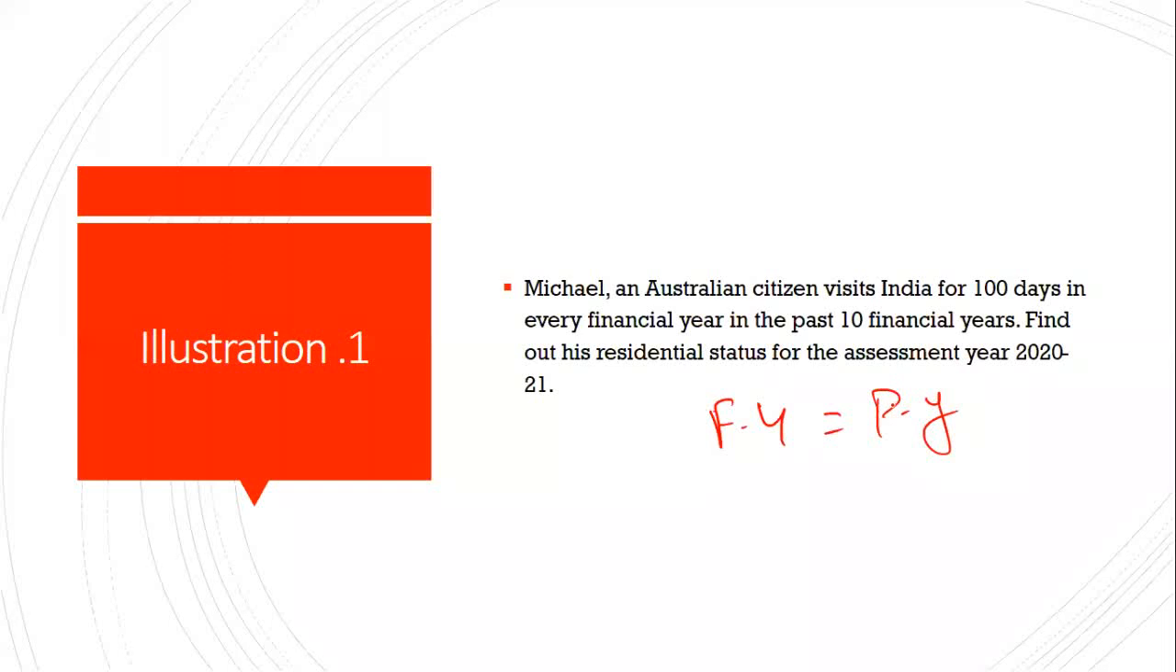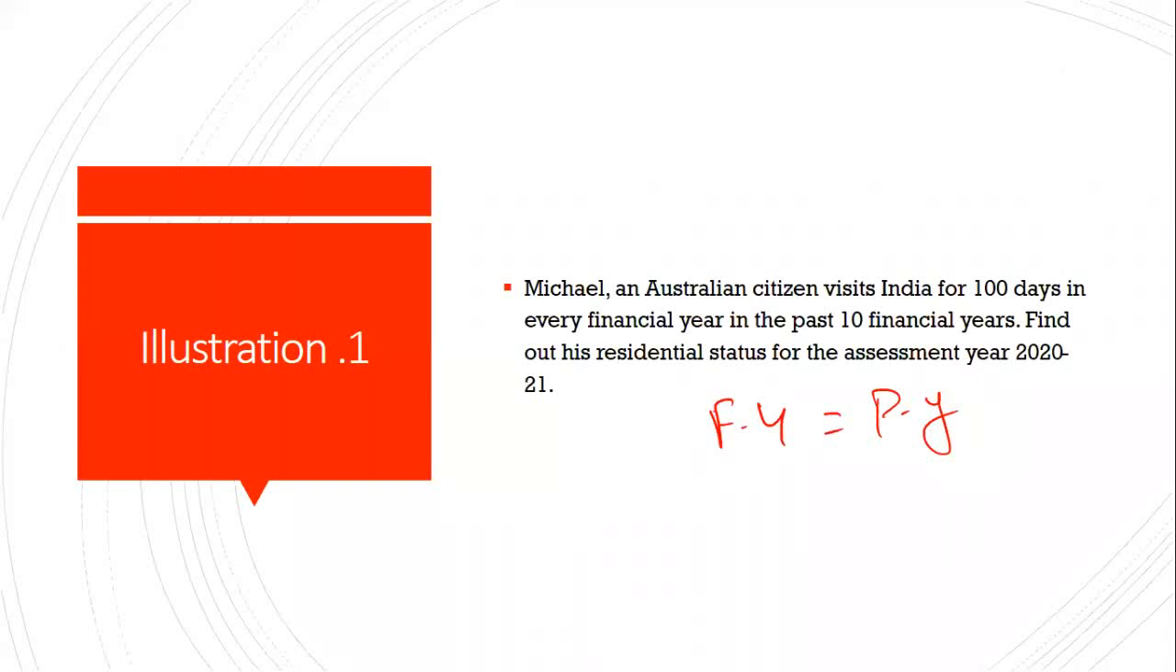Are you clear on this? Every year he visits India for 100 days. What is that visit? It means he stays in India. So now we have to compute his residential status. We have to see the stay in India, how many days he stayed in India. Once we find the stay, next we can see whether he is satisfying the basic condition, and whether he is satisfying the additional condition.